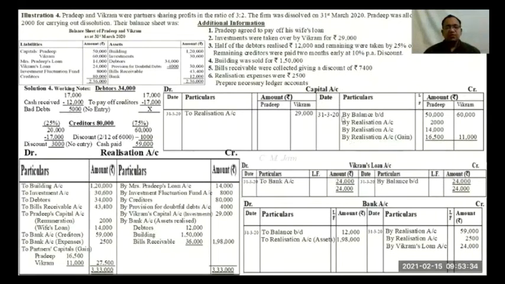Now we come to the closing of capital accounts. Total the credit side of the capitals of both. In Pradeep's column the total is 82,500 and in Vikram's column total is 71,000. In Pradeep's column there is no amount on debit side, so this 82,500 balance in capital of Pradeep will be paid to him.